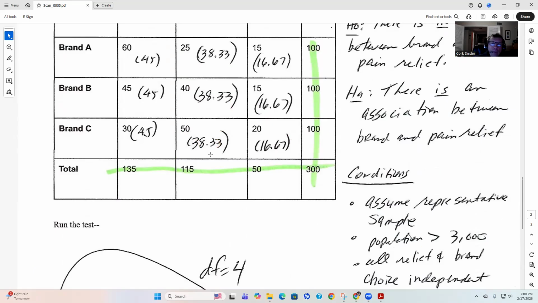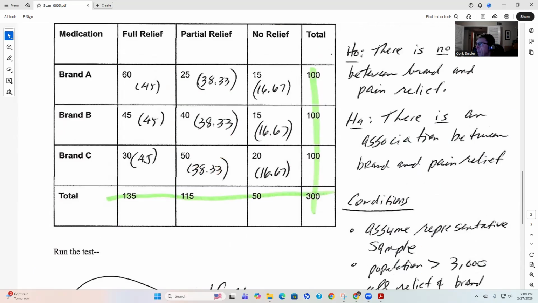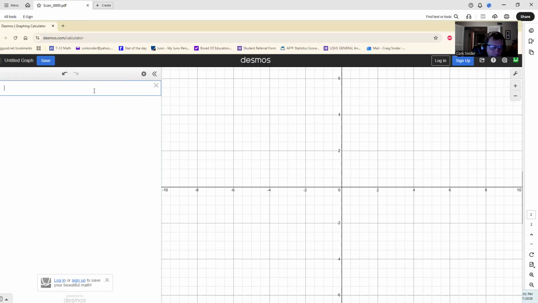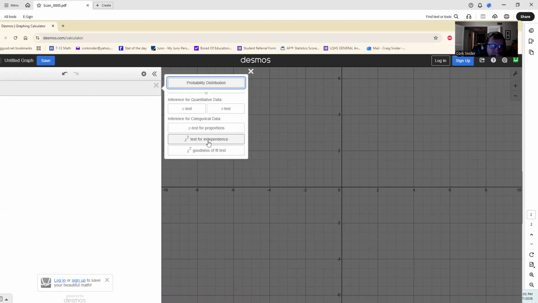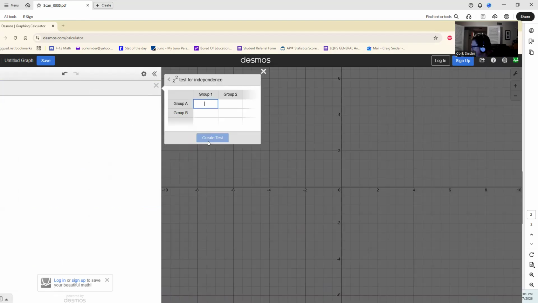Now let's go ahead and run this test. Let me bring back in Desmos on this one as well. I'll clear this and type in inference. This is an independence test because it's a table. Let me get that data. Group 1 is 60, 45, 30.